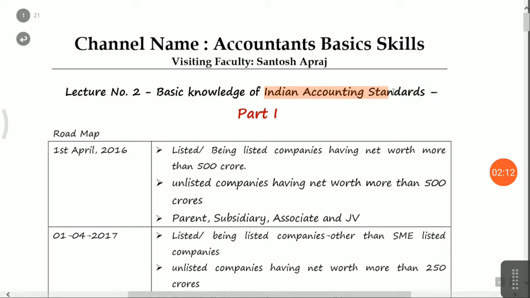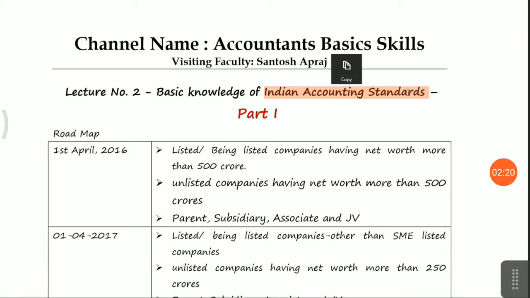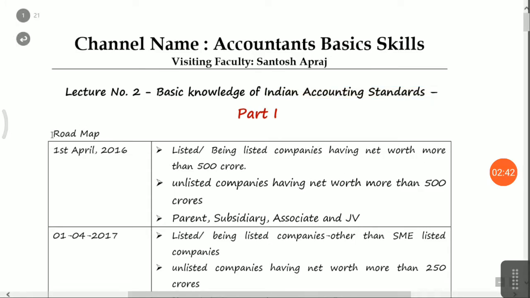Okay, friends, accounting standard is applicable for net worth below 250 crores, and Indian accounting standard is applicable for net worth above 250 crores. You should already have understood the accounting standard from my previous lecture. Now I will explain how Indian accounting standard plays a major role in the financial statements. First of all, the roadmap.